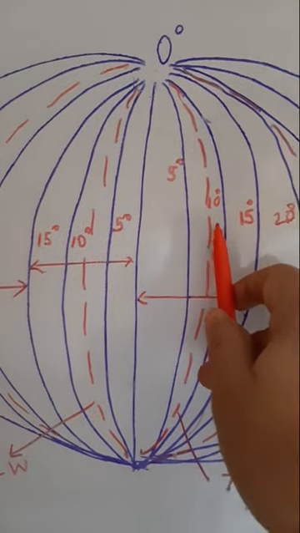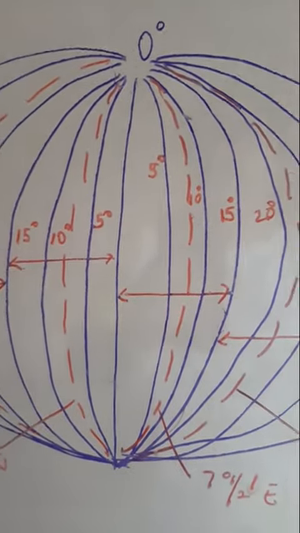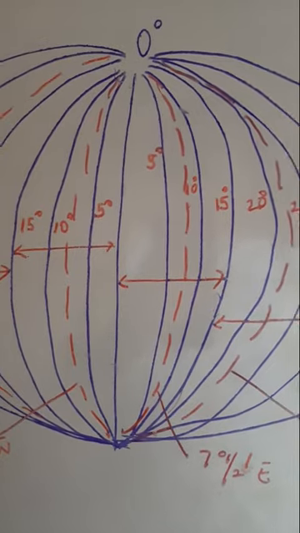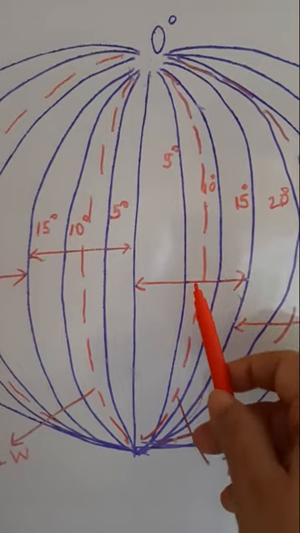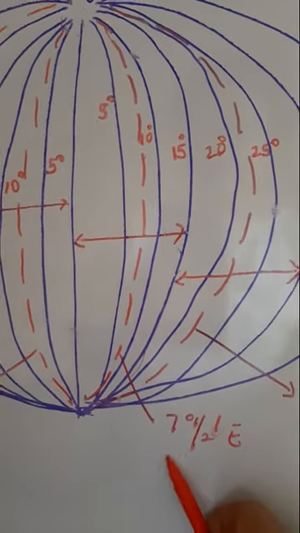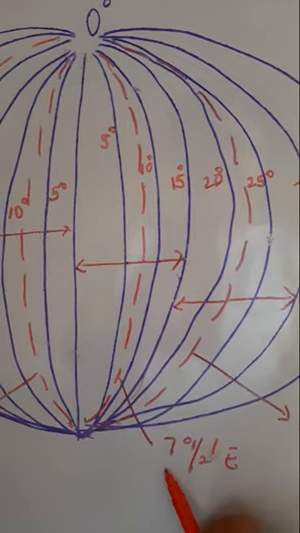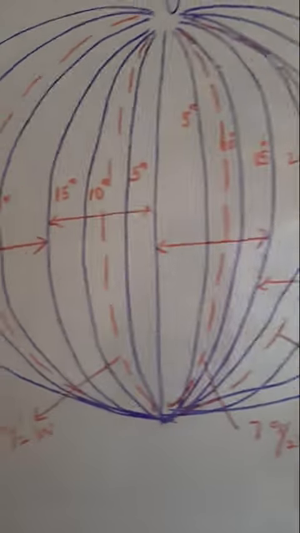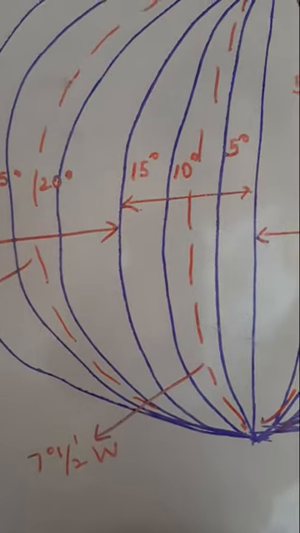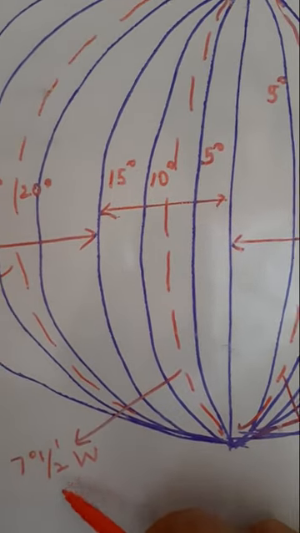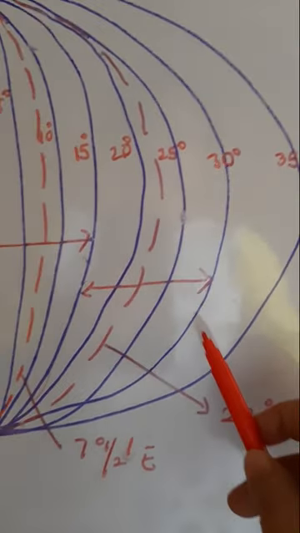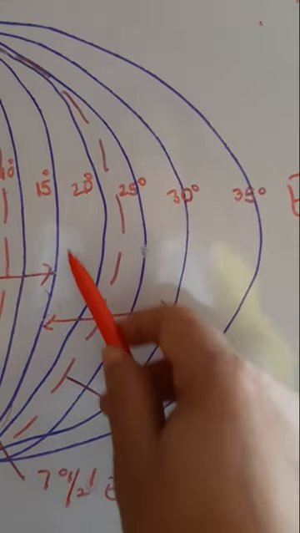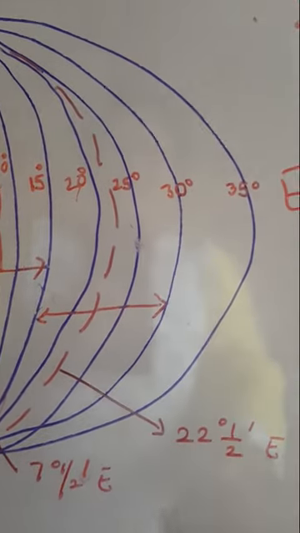So the central meridian becomes the standard meridian of a time zone. The first time zone's central meridian, or standard meridian, is 7 degrees 30 minutes east, and on this side also we have 7 degrees 30 minutes west. Then coming to the next zone, from 15 degrees to 30 degrees, the central meridian again will be the middle one.